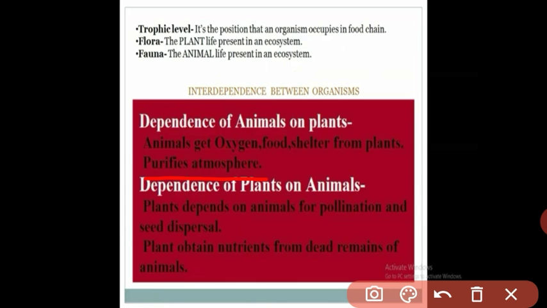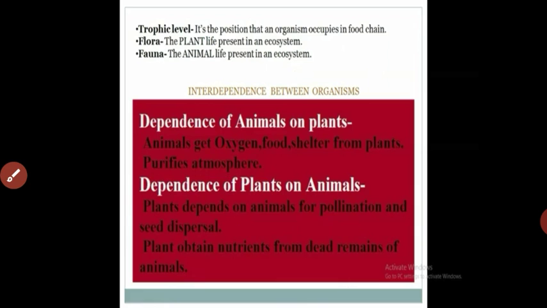So animals depend on plants, and plants also depend on animals. Why? The plant needs animals for pollination and dispersal of seeds. And when a predator dies, it decomposes and its nutrients go back to the soil, and these nutrients are again absorbed by the plants to make food. So the plant also needs the animal. In that way, plants and animals are interdependent on each other.